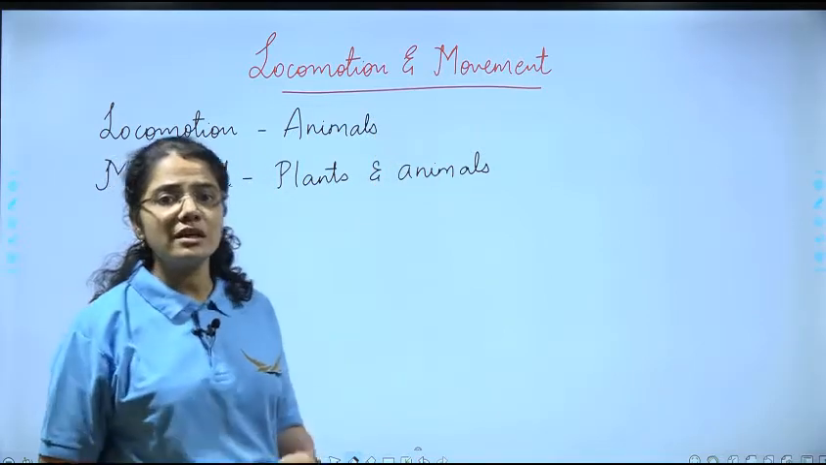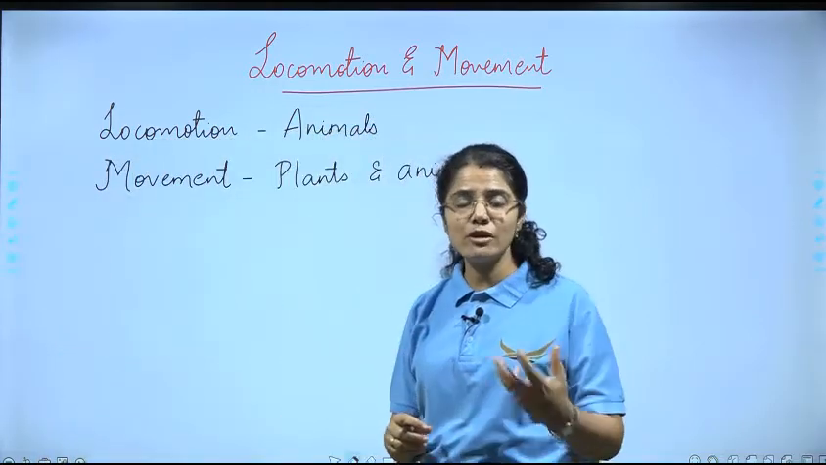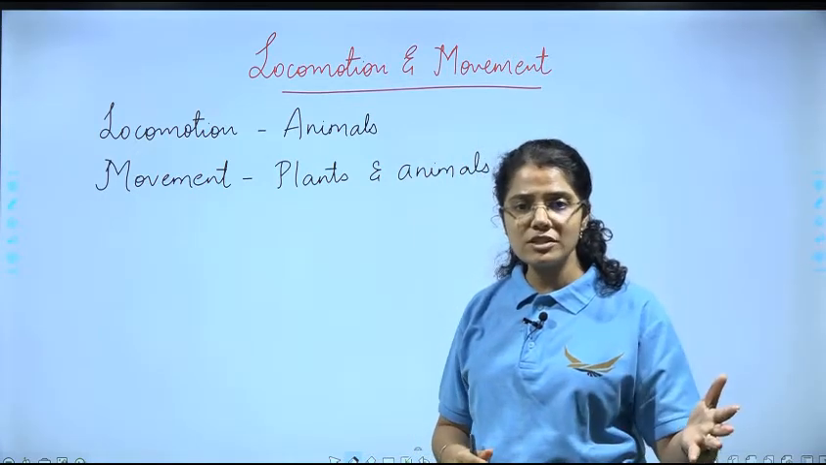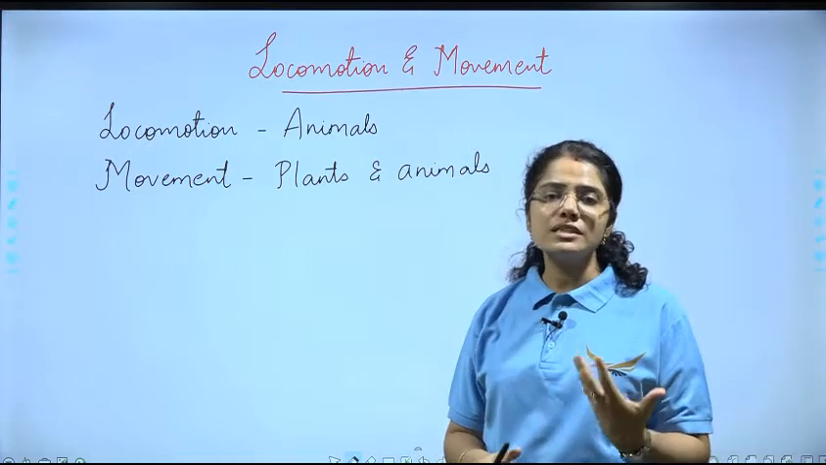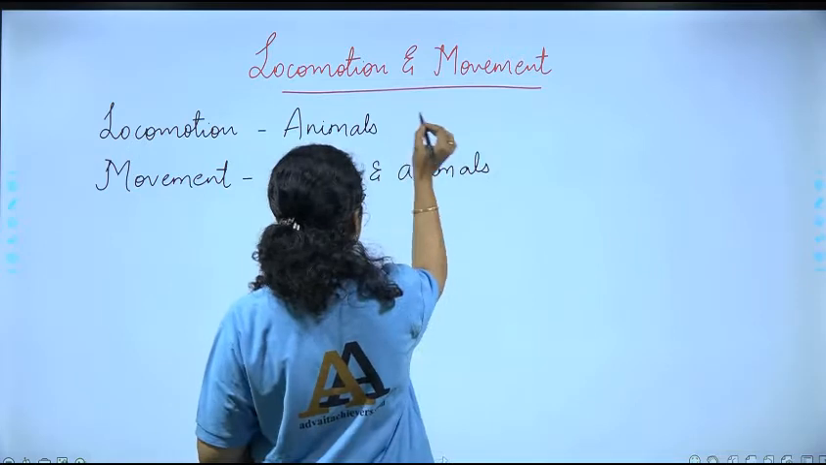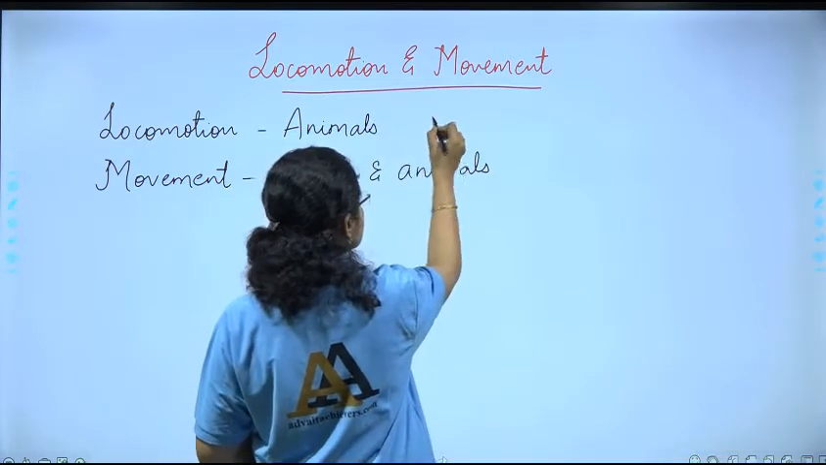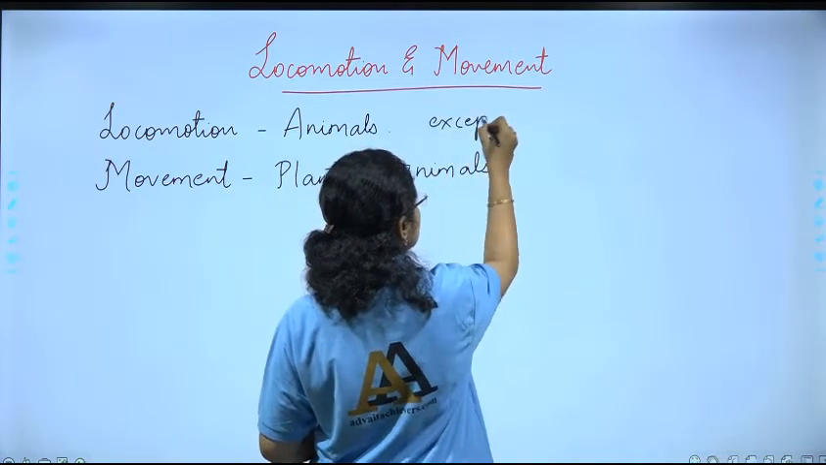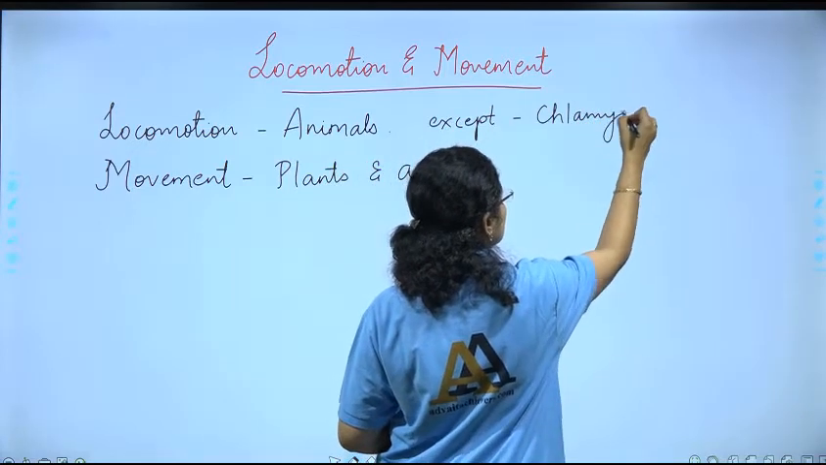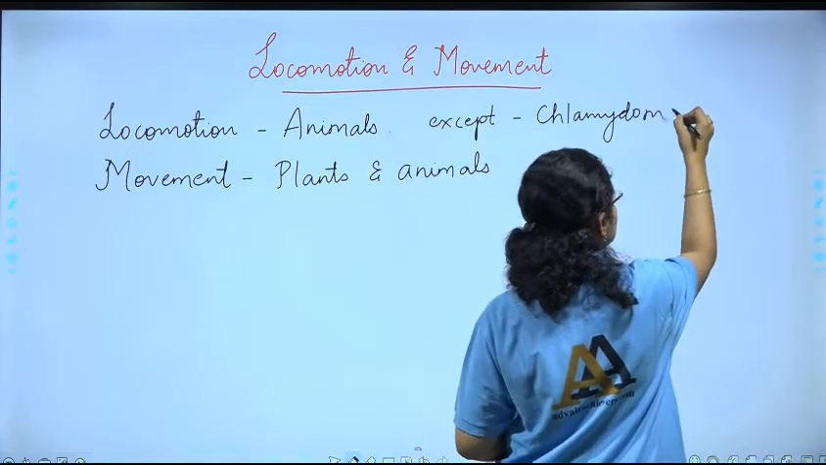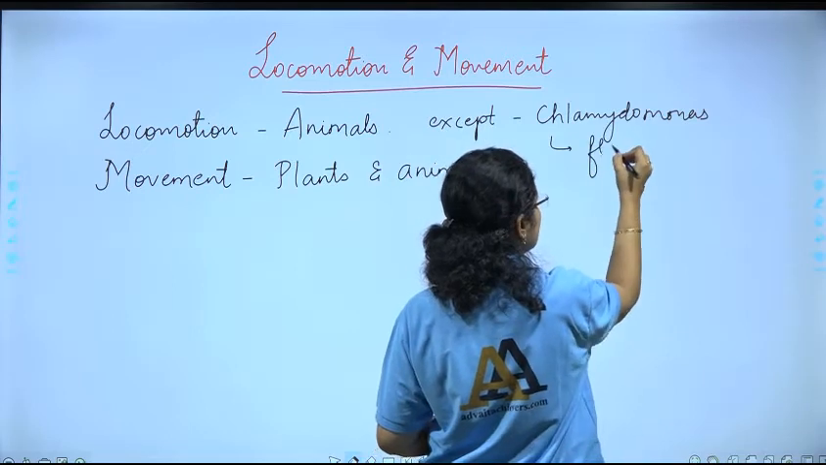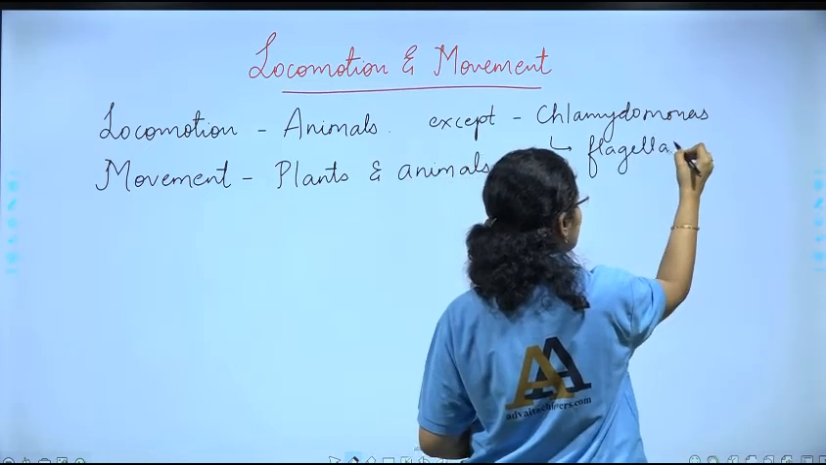क्या? जैसे unicellular plants हो गए, Chlamydomonas. It has flagella and it moves with that flagellum, right? So it is an exception which shows flagellar movement. So we say locomotion is shown by animals, except plants like Chlamydomonas. Chlamydomonas shows flagellar movement, right?